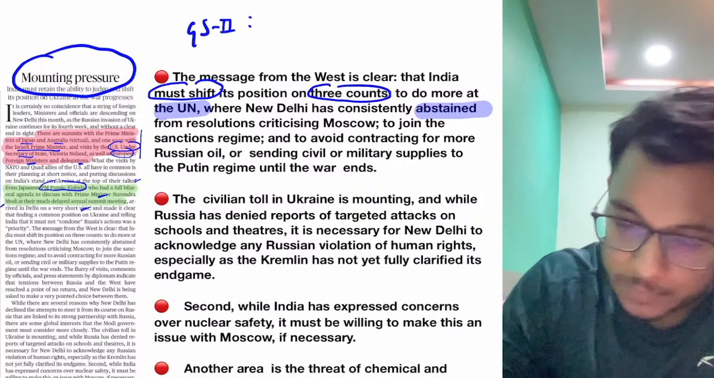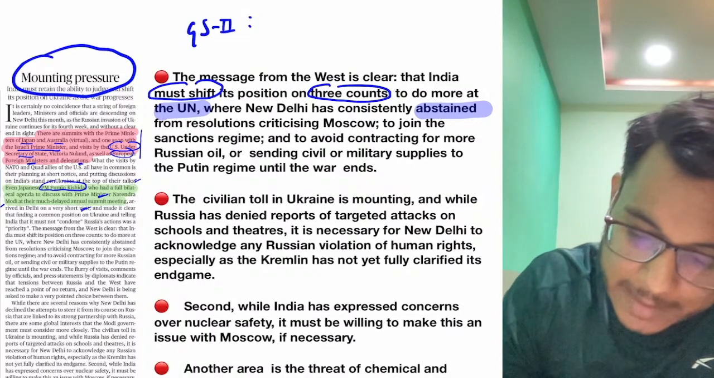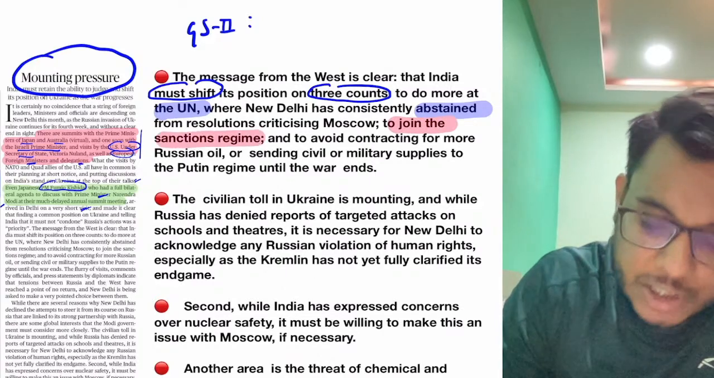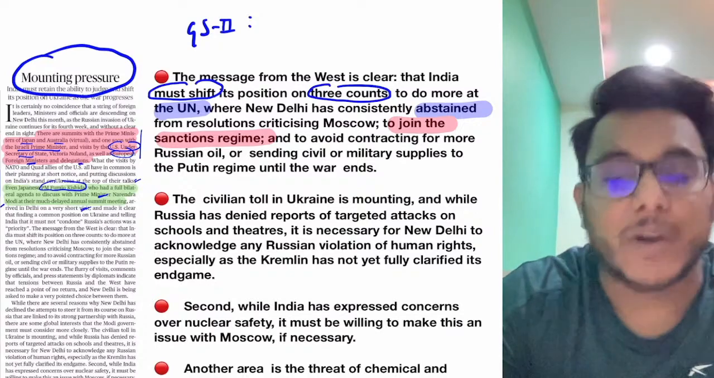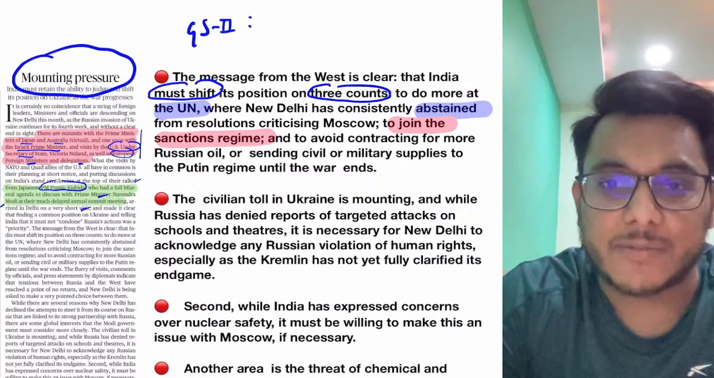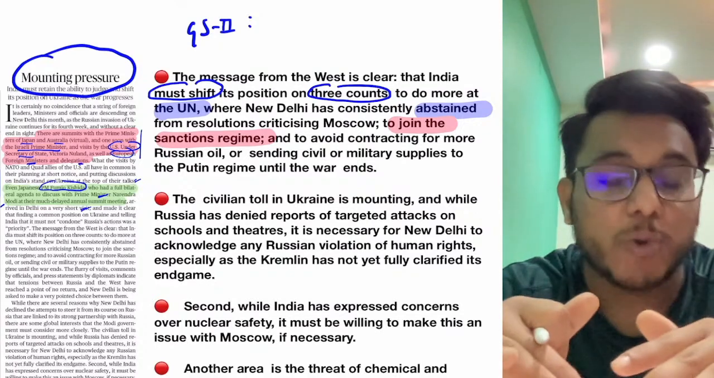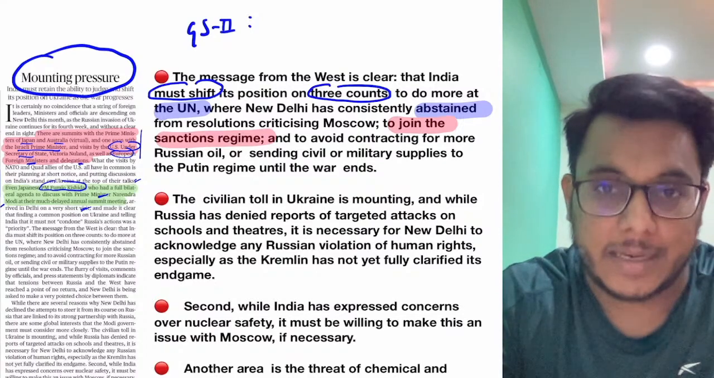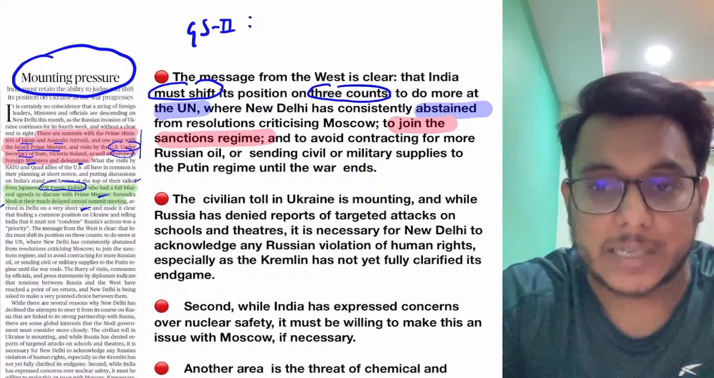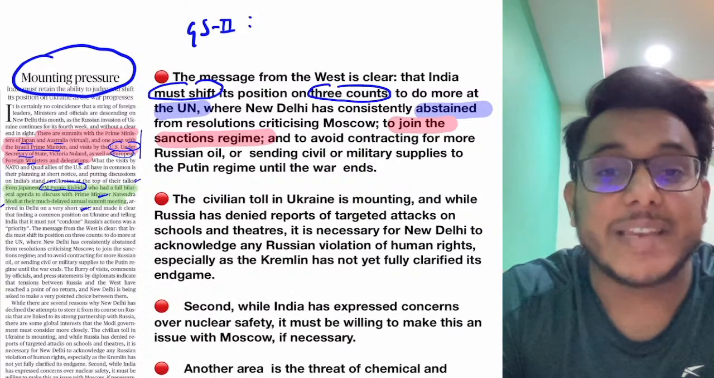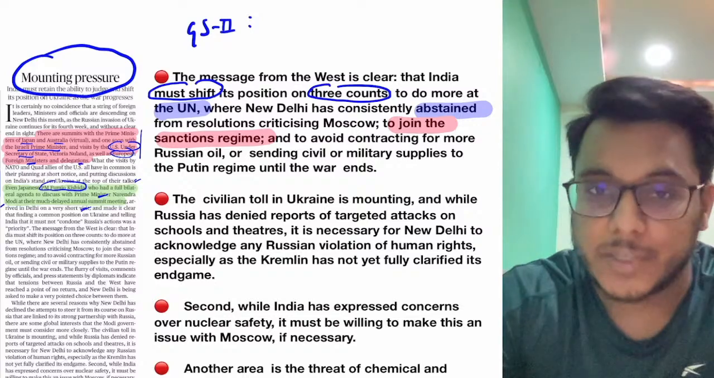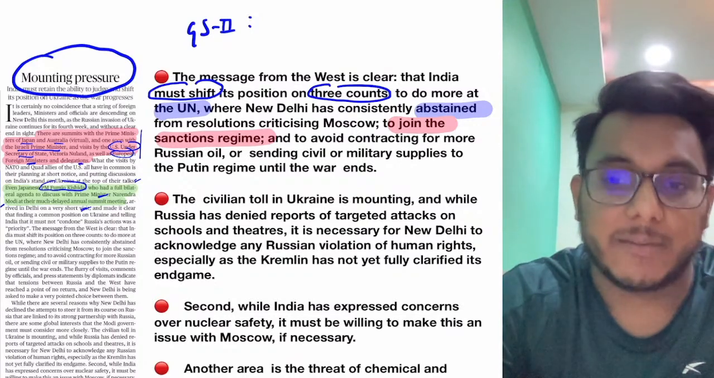Second, to join the sanctions regime. Now the West is imposing different sanctions on Russia. But what we have seen yesterday is that India is more eager to buy even more oil from Russia. Clear? Because Russia is offering the oil at a discount. So rather than imposing sanctions, we are actually increasing our economic relations with Russia. This is not something which is being liked by the West.